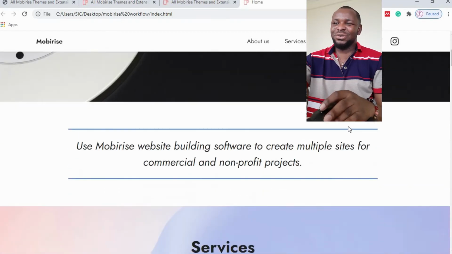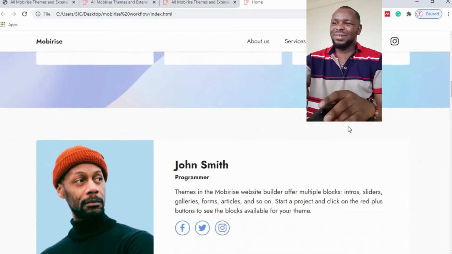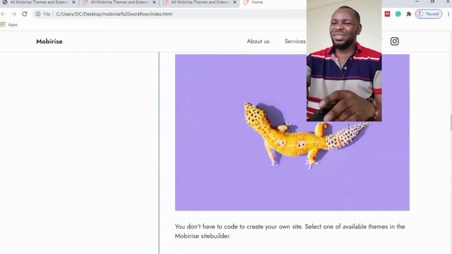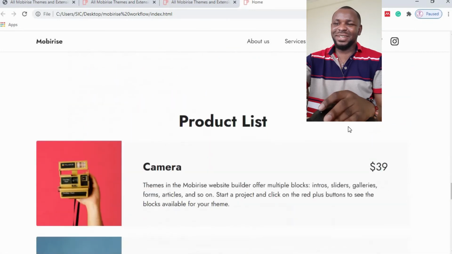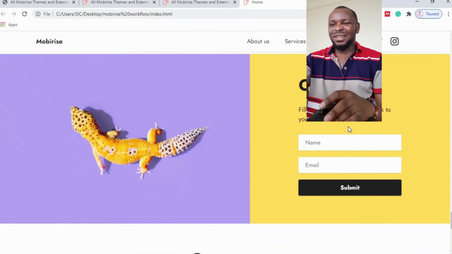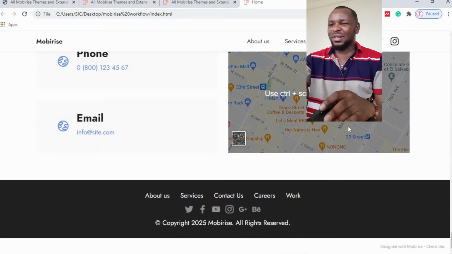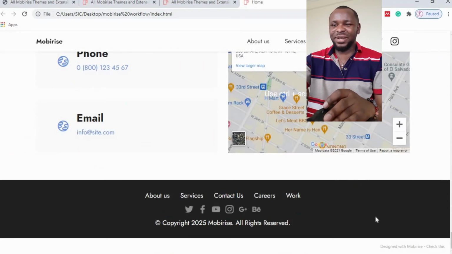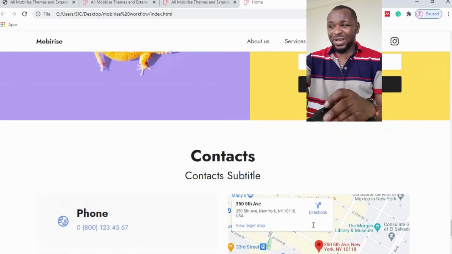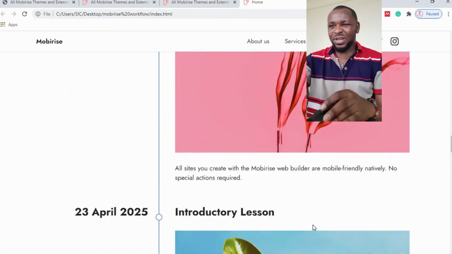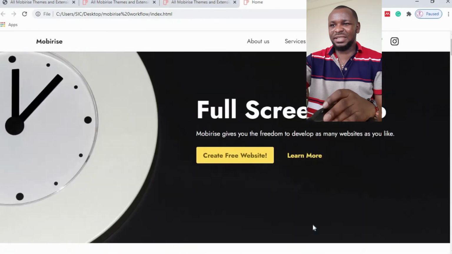Okay, so when you scroll through, you have everything here. This you can publish on your site. You can just buy a hosting package from these online guys, then you host your server there. Okay, so that is it. First template is done. So now let's go back to see how we can add some effects.